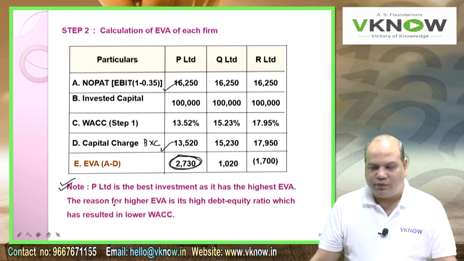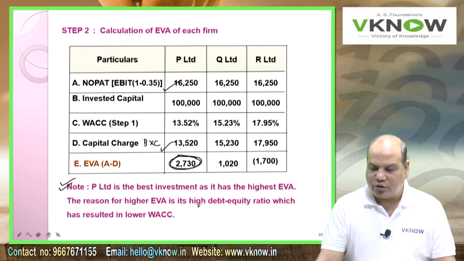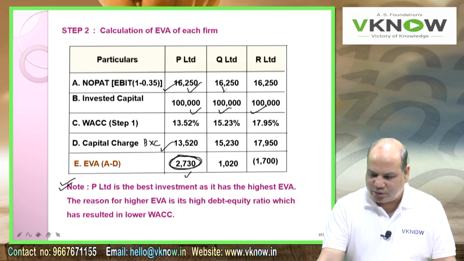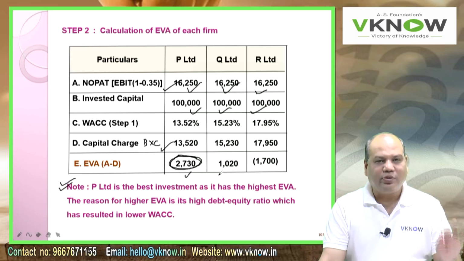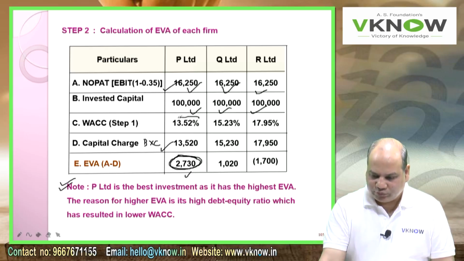Next is the reason for higher EVA. Why it has got higher EVA than other firms when they have invested same capital, when they have same EBIT, is because of the high debt equity ratio. And because of the high debt equity ratio, the overall cost of capital goes down because debt is much cheaper than equity.